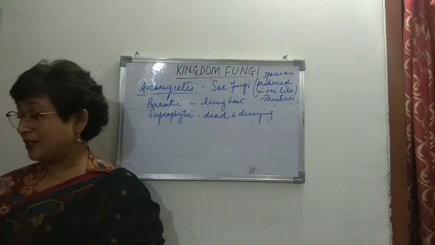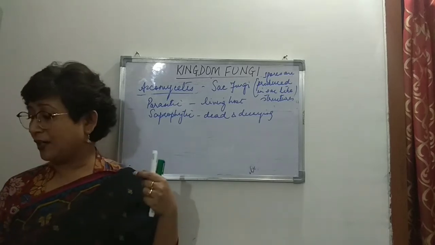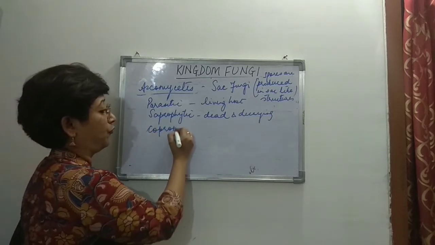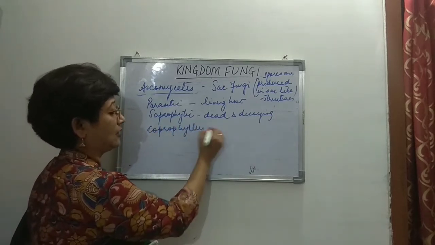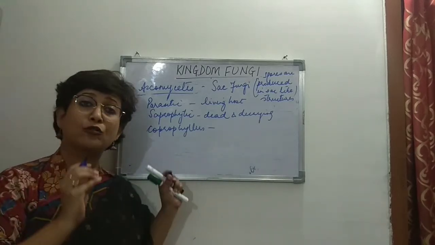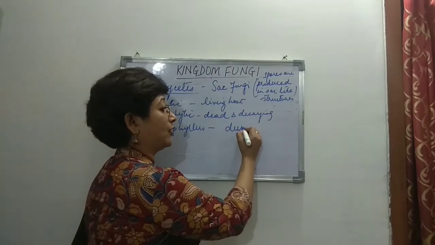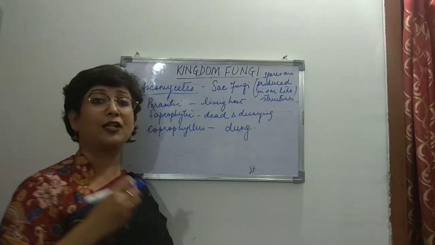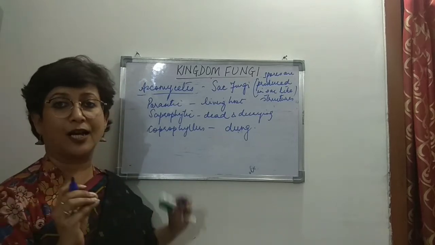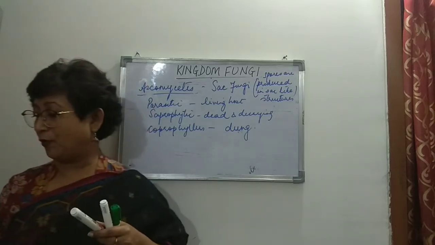Also, we find that this group of fungi are coprophilous. Coprophilous means these fungi are also found on dung, so they derive their nutrition from dung. What is dung? Feces of cows and buffaloes. So some of them are coprophilous also.